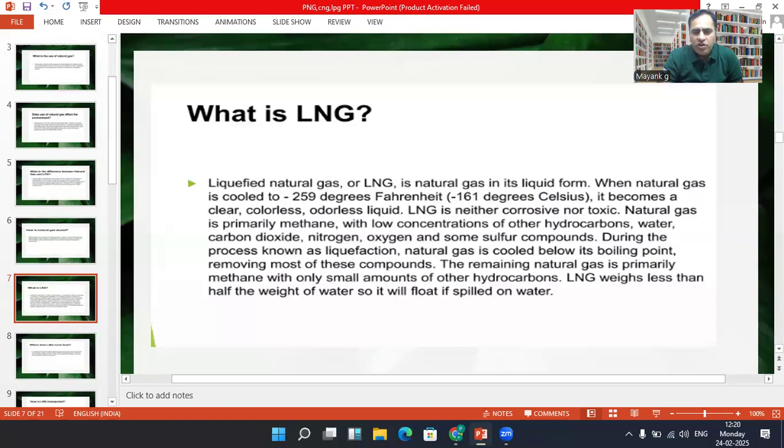During the process of liquefaction, the natural gas is cooled below its boiling point, removing most of these compounds. So it's the purest form of natural gas. The remaining natural gas is primarily methane with a small amount of other hydrocarbons. LNG weighs very little; it is half the weight of water, so it can float if it's spilled on water.